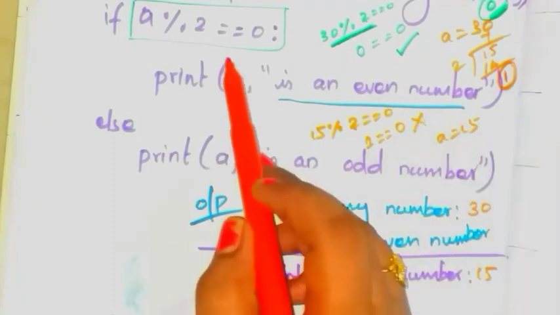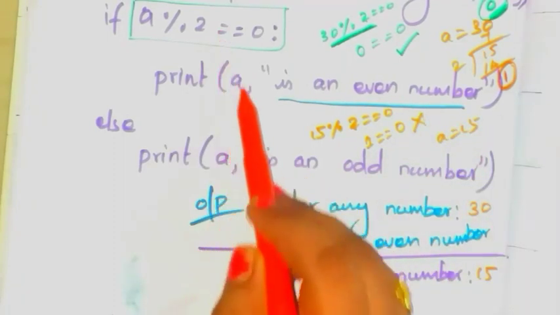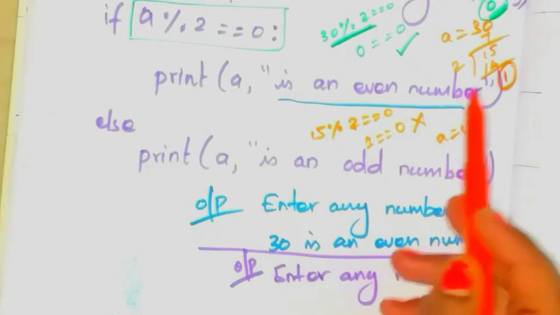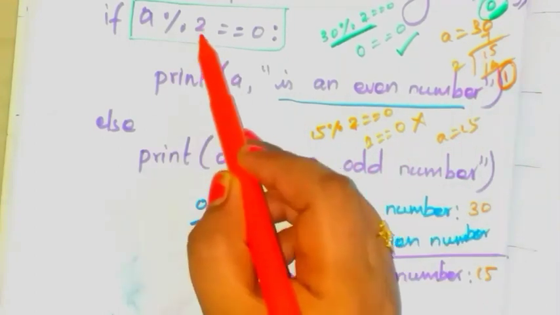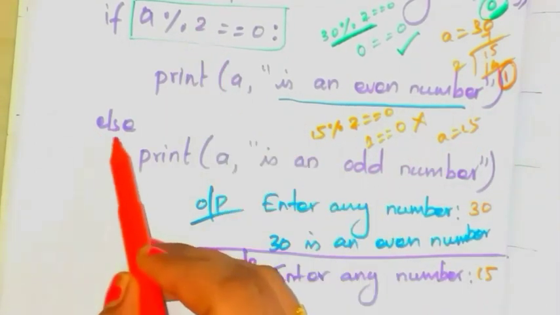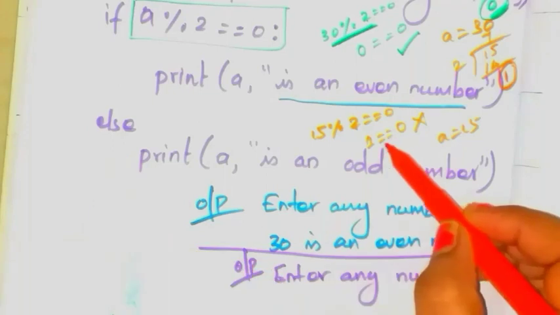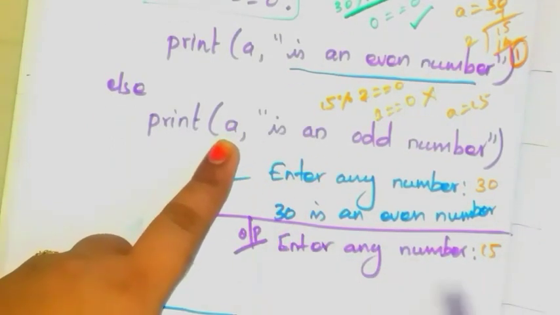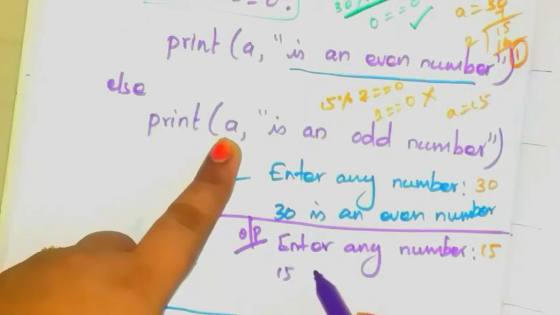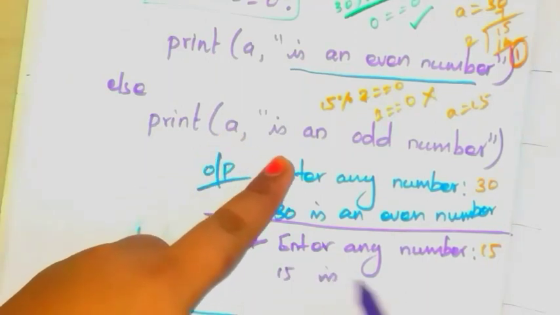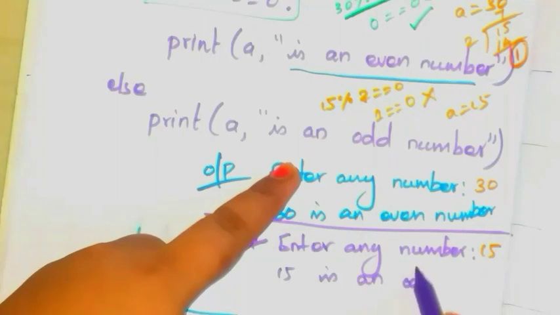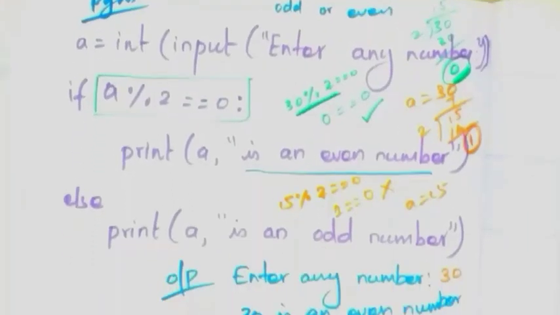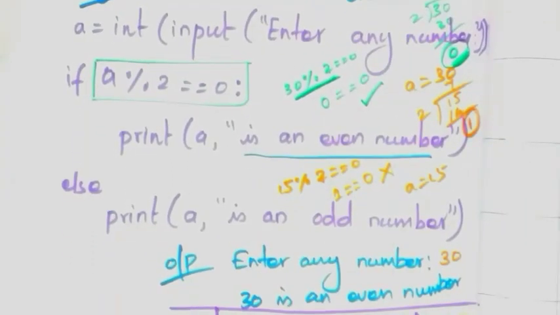Not true. Okay. If this condition is true, then this statement will be executed. Otherwise, if this condition is false, then this else part will be executed. Okay. Now this condition is false. So A. What is the value of A? 15. 15 is an odd number. So this is the example for if else statement.